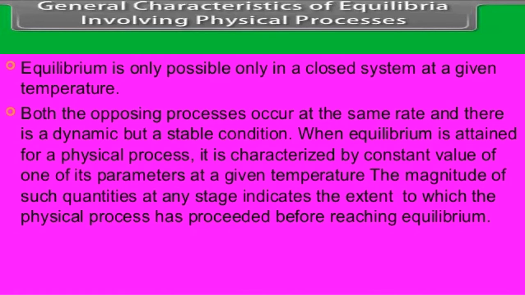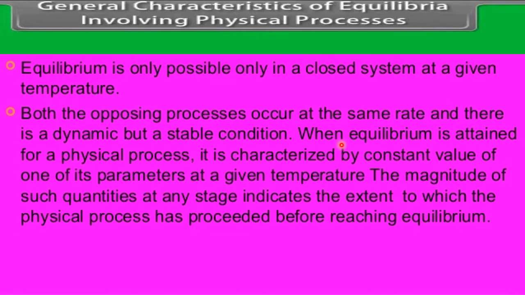Now, there are some general characteristics of equilibria involving physical processes. Equilibria is the plural form of equilibrium. Equilibrium is possible only in a closed system at a given temperature. This is the important characteristic. Now, the second is what? Both the opposing processes occur at the same rate, and there is a dynamic but stable condition.